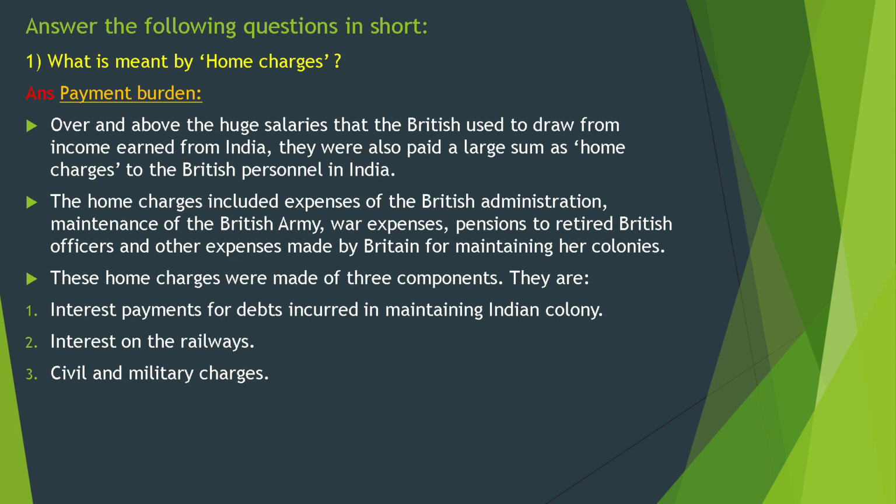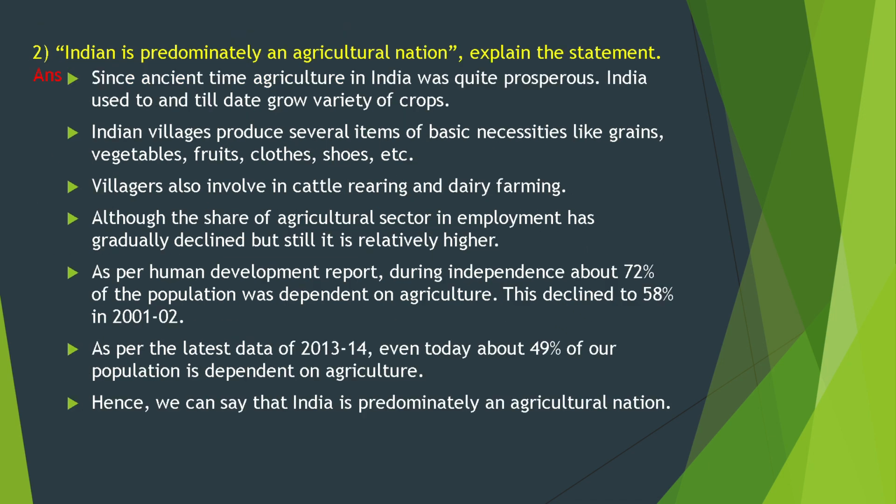These home charges were made of three components. They are interest payment for debts incurred in maintaining the Indian colony, interest on the railway, and civil and military charges. Second question. India is predominantly an agricultural nation. Explain the statement. Since ancient time, agriculture in India was quite prosperous.